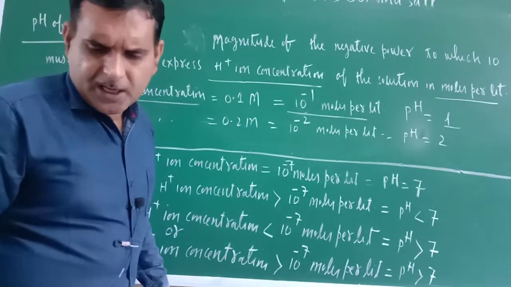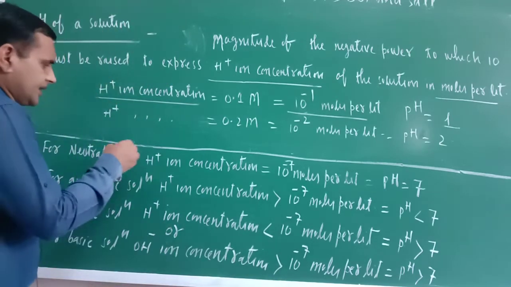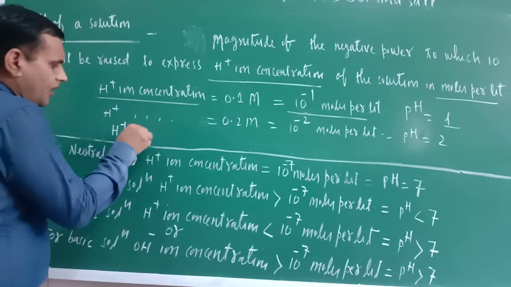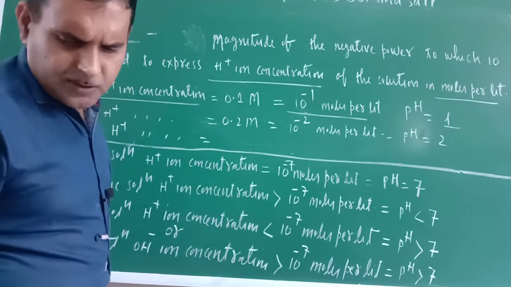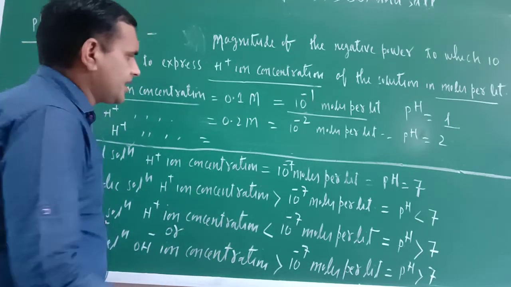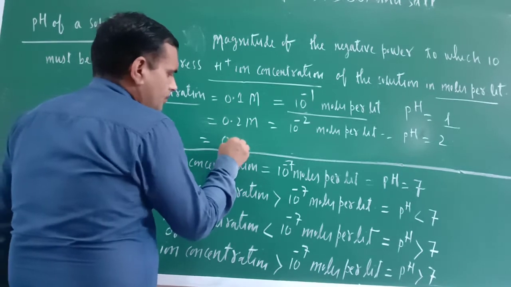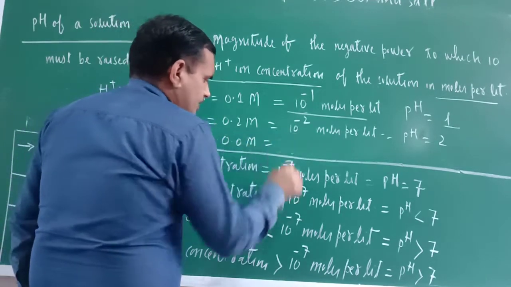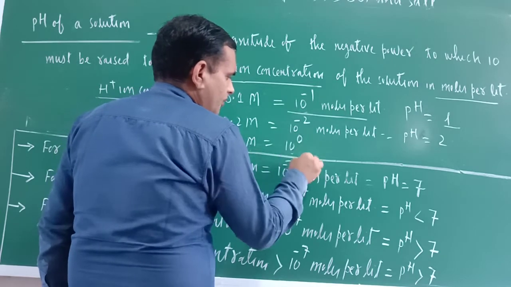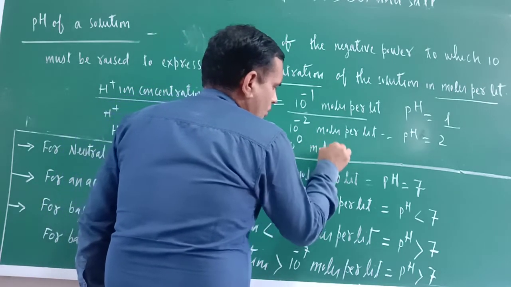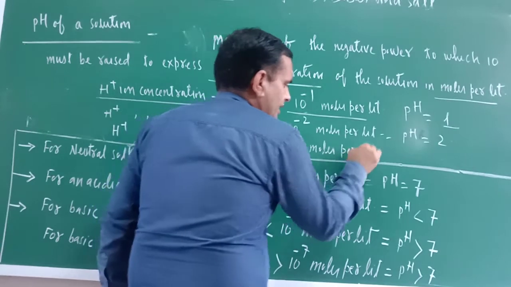Suppose H positive ion concentration is equal to 10 raised to the power 0 moles per liter.